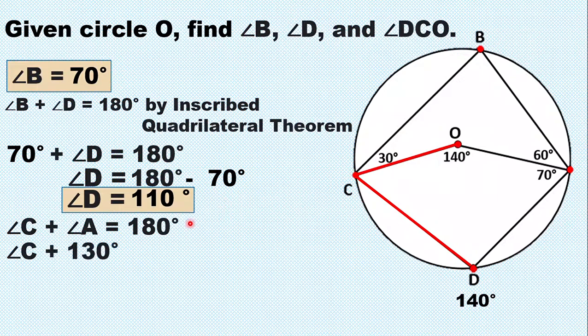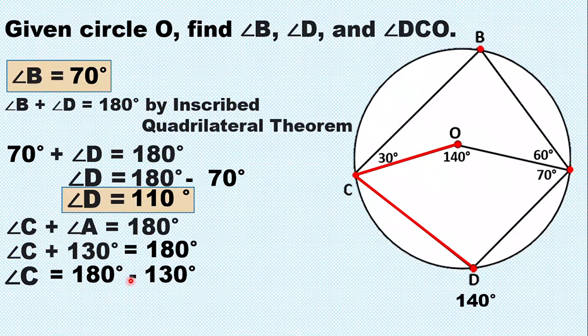Right, so we have angle C plus angle A, we have 130 degrees because angle A is 60 plus 70, so that is 130 degrees. So angle C plus 130 equals 180 degrees. Alright, so angle C, subtract natin yung 130 from 180, so angle C equals 180 minus 130. So, a difference of 180 minus 130, that is 50 degrees. So, yung angle C natin ay 50 degrees.